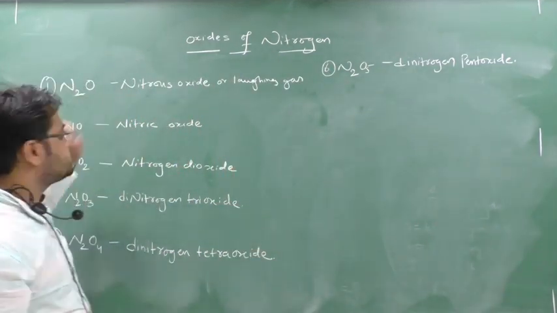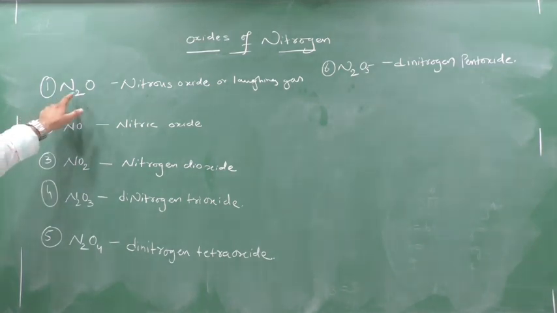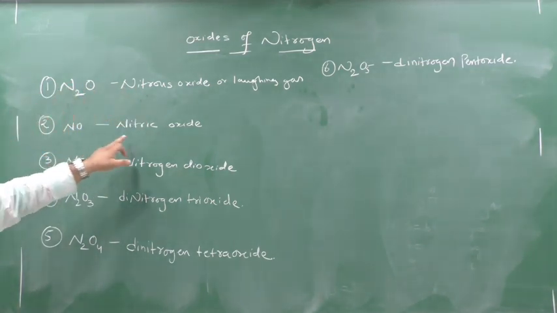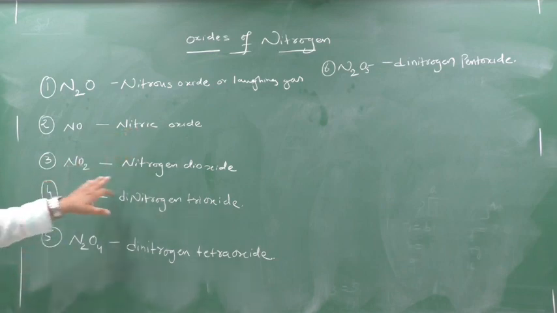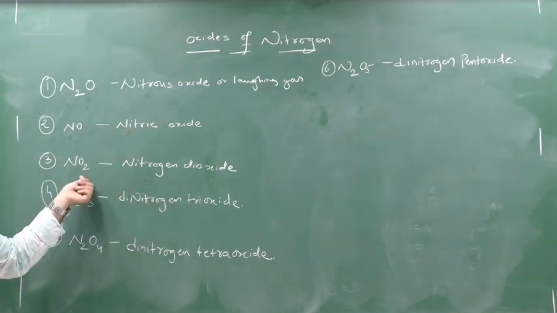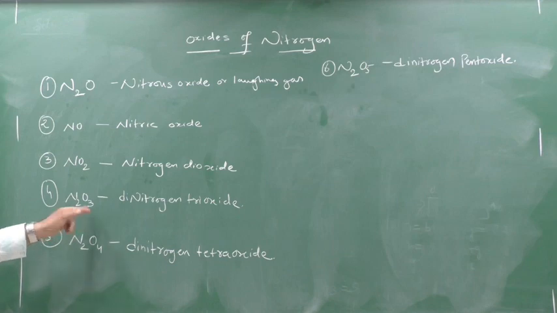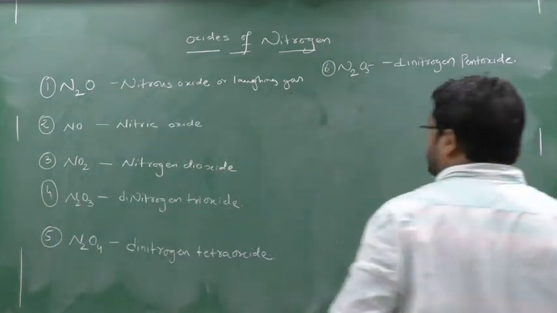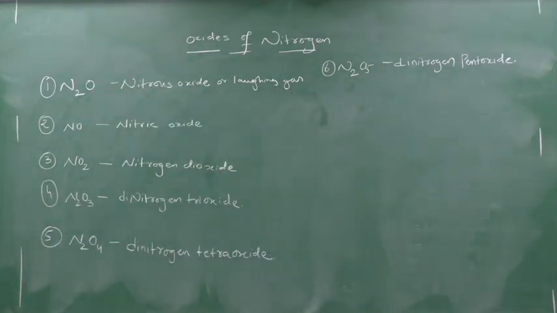Just now we will see their oxidation numbers also. NO2 is known as nitrogen dioxide. N2O3 means dinitrogen trioxide, N2O4 dinitrogen tetraoxide, and dinitrogen pentaoxide. Clear? Now we will see their oxidation number.